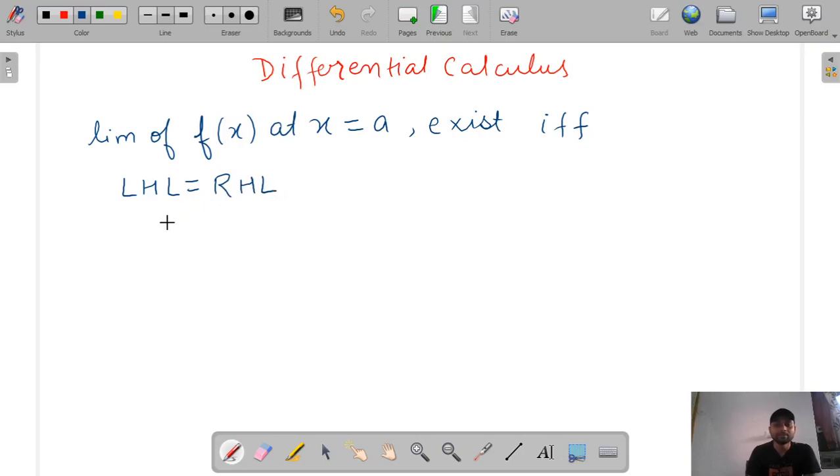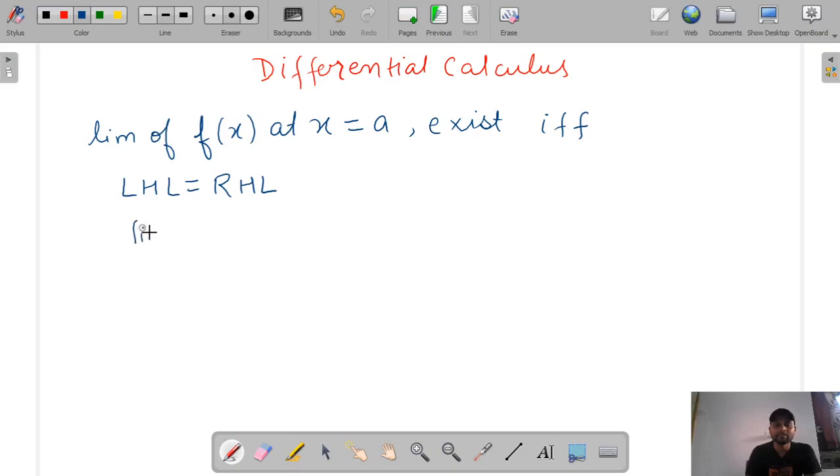What does it mean? It means that at x is equal to a, the extreme left of x is equal to a, what is the value? If it is equal to the extreme right at x is equal to a, then the limit exists.